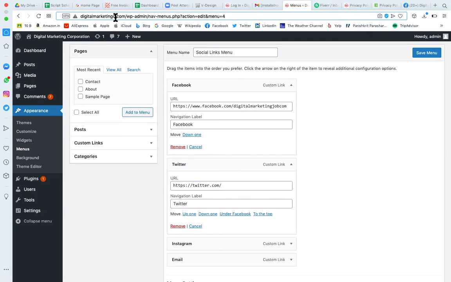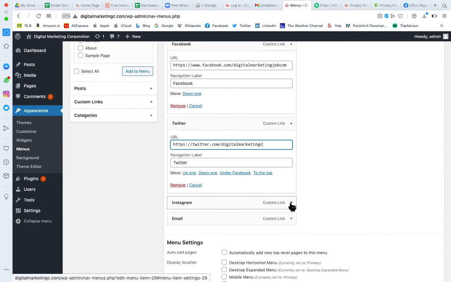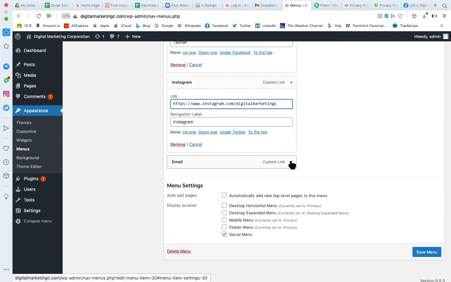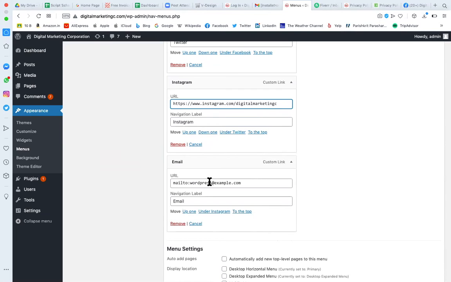I haven't checked whether the page is there or not, just assuming. We can have a Twitter page, we can have an Instagram page, but right now we don't have, so I'm just writing it here. Before adding anything, you must have that content ready.